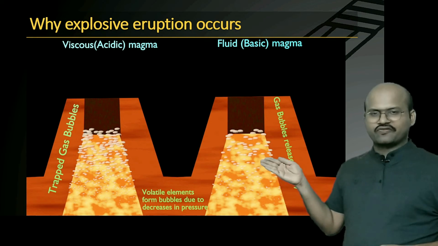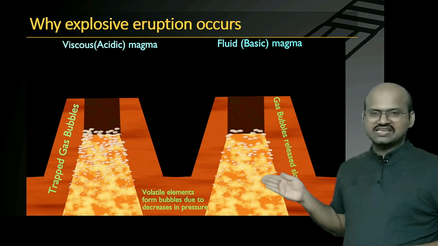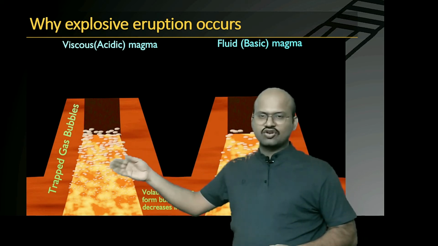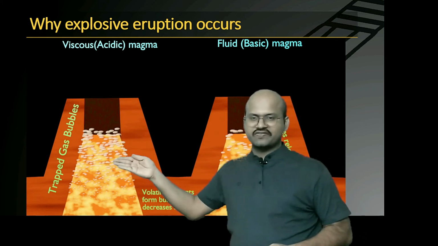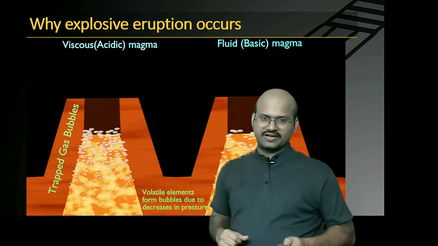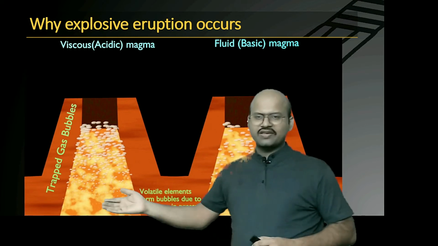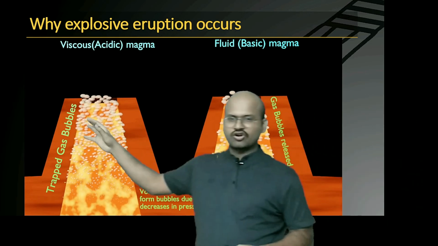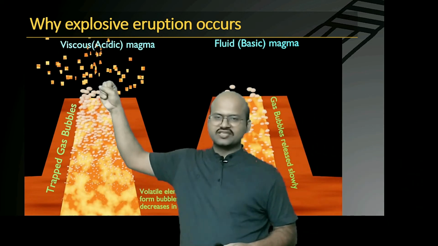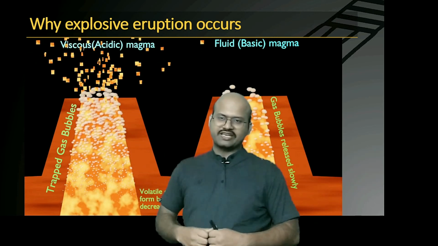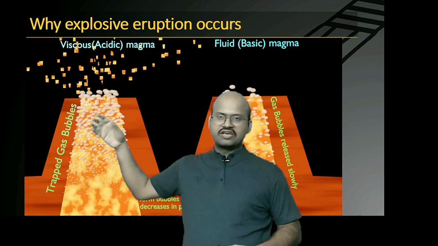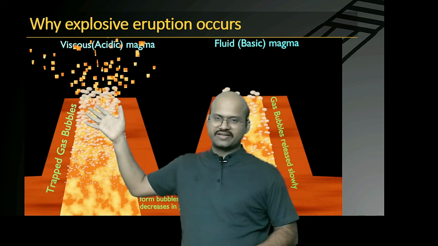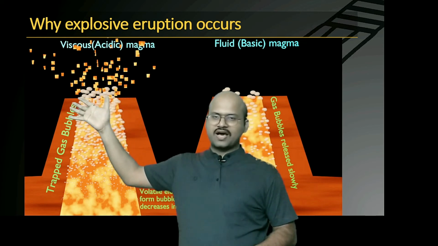Now, the bubbles which are formed in the fluid magma can easily escape to the atmosphere, while the bubbles which are formed in viscous magma are not able to escape because this is a very viscous liquid and they are trapped in it. So finally, when this magma reaches the surface, there are very few bubbles here, but here the amount of bubbles is very high, and as soon as it reaches the surface, it just expands. So all these bubbles expand at an instant, creating a volcanic eruption. And that is why if you have a viscous magma, then eruptions occur with a blast.